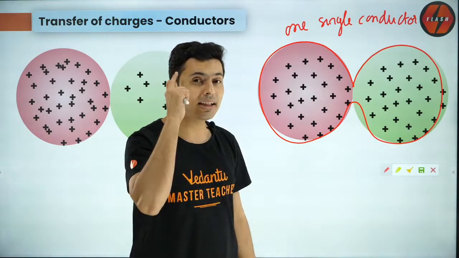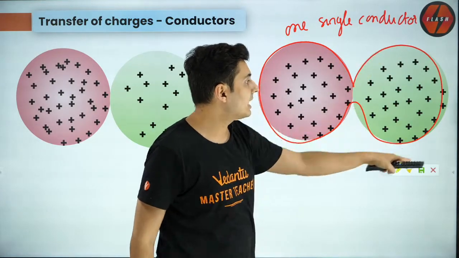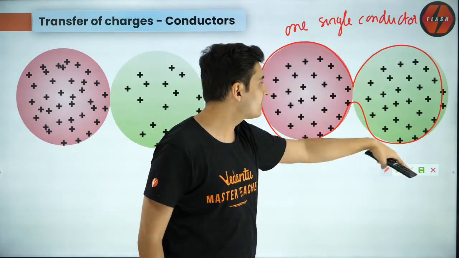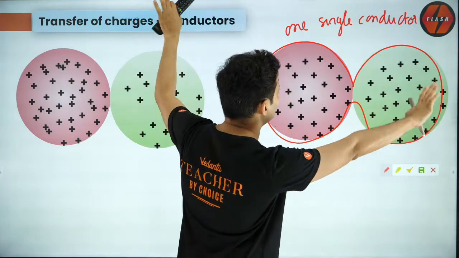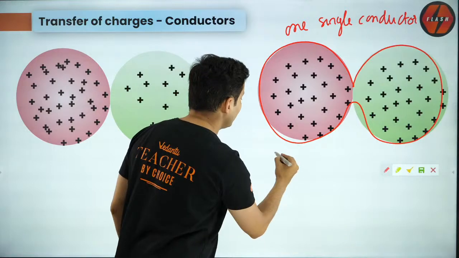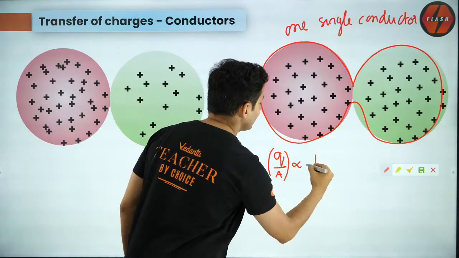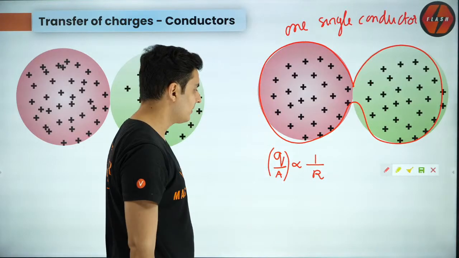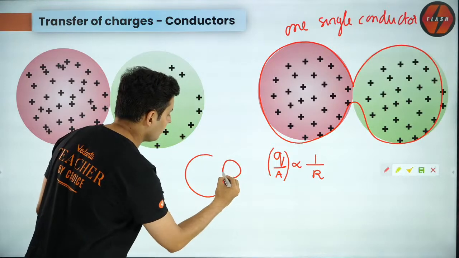Because it forms one single conductor, forget the red and green, it's one single shape. The charge per unit area will be inversely proportional to the radius of curvature. So what if one sphere was big and one sphere was small?